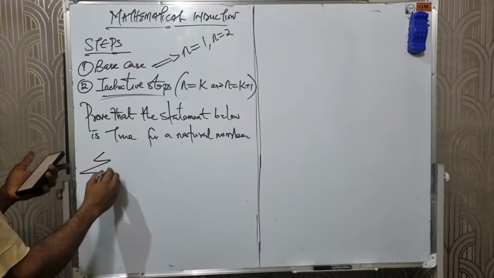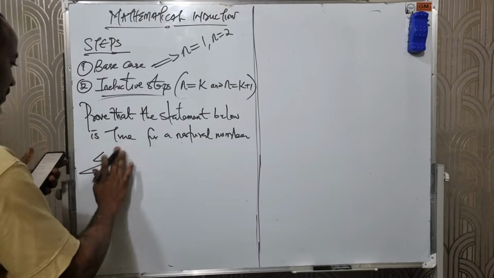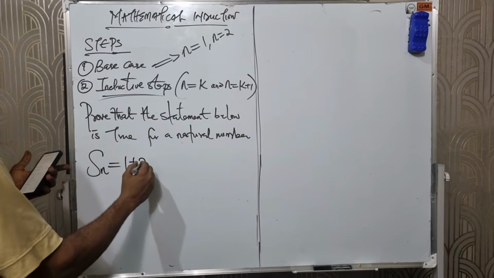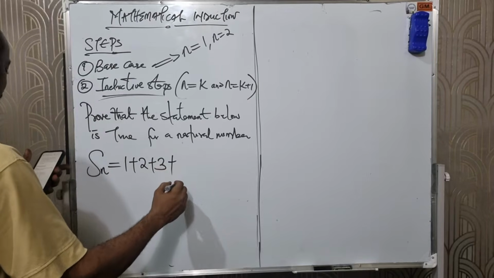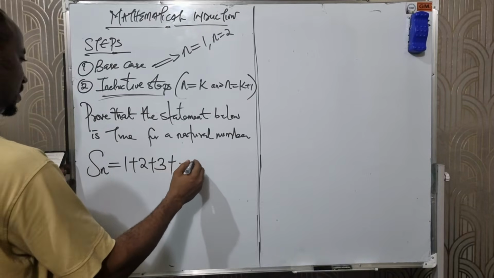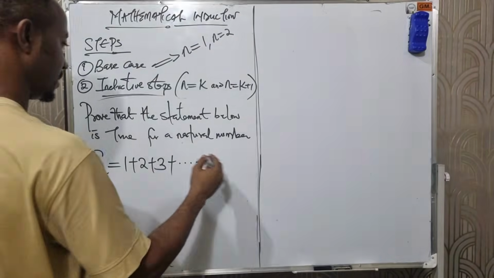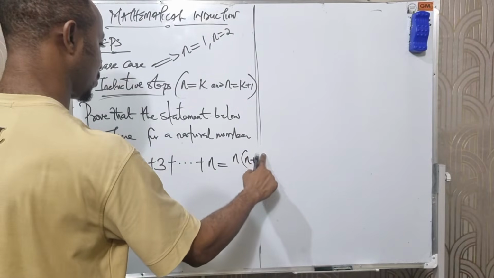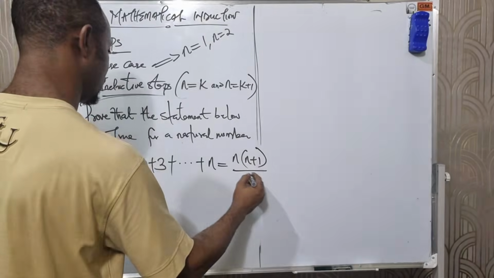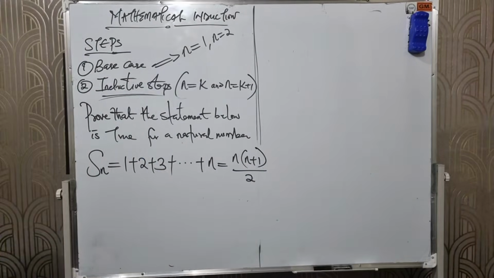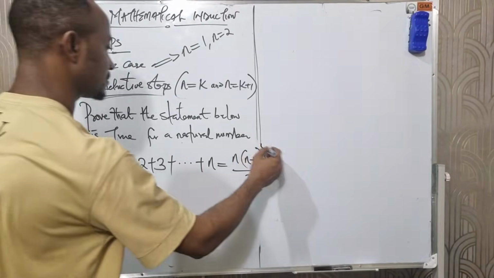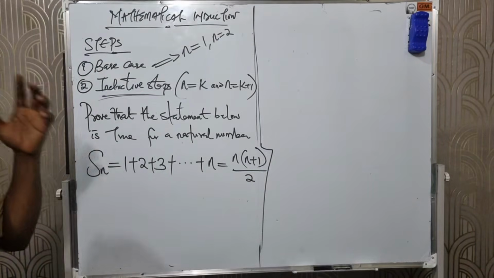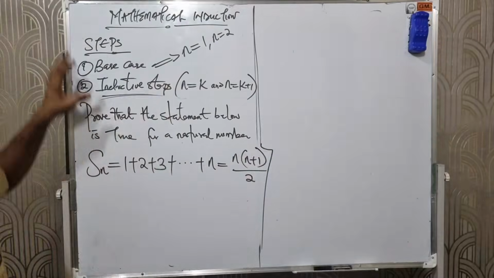What is the statement? We are given that Sn equals 1 plus 2 plus 3 plus ... plus n equals n(n plus 1) over 2. This statement was given to us, but we are asked to prove if it's true for all natural numbers using mathematical induction.